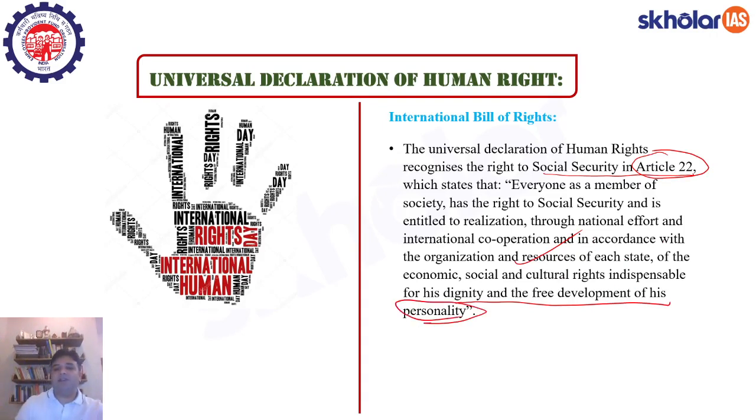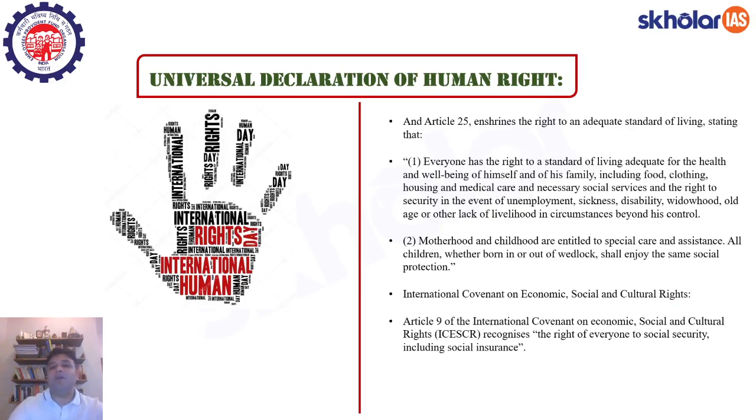This is the International Bill of Rights, and there is an Article 25 also, which speaks about maintenance of a standard of living and provisioning of adequate healthcare facilities, right? It also talks about food, clothing, housing, medical care, necessary social services, and the right to security in the event of unemployment, sickness, disability, widowhood, old age, or other lack of livelihood in circumstances beyond his control. So Article 25 speaks about all kinds of social disabilities which can afflict an individual, and talks about taking care of them by embedding it in a particular law, right?